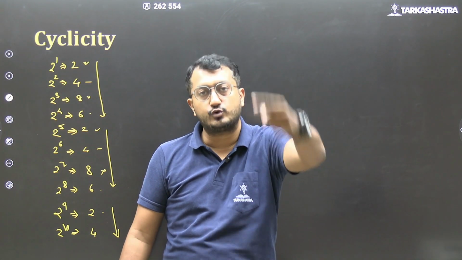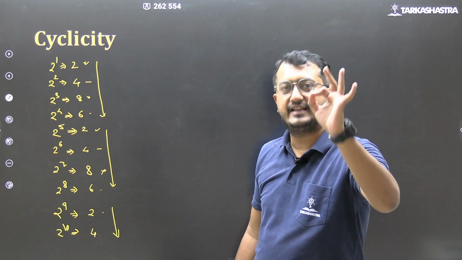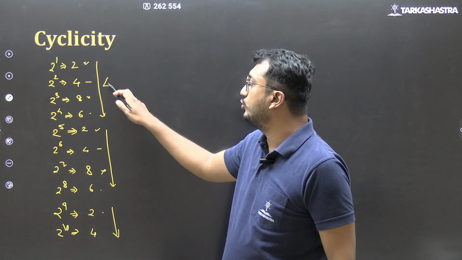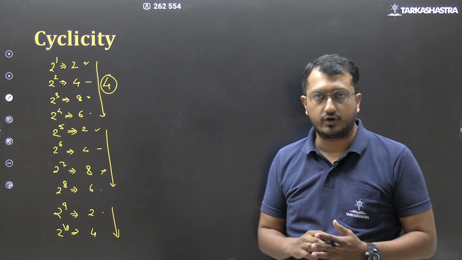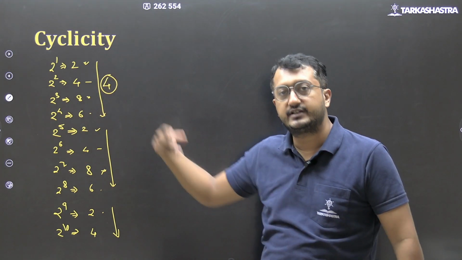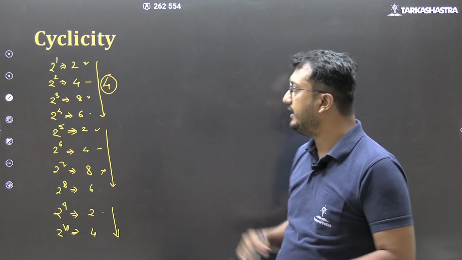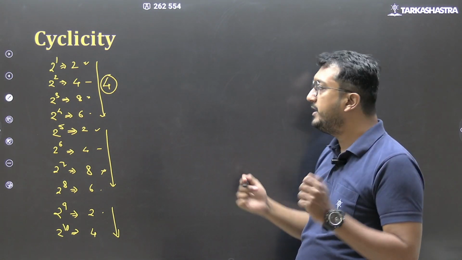2, 4, 8, 6, 2, 4, 8, 6, 2, 4, 8, 6, ऐसे cycle बनते जाएगी. That is why the cyclicity of 2 is 4. ठीक है, आप देखोगे तो 2486, 2486, 2486 रिपीट होते जाएगा. ठीक है, cyclicity अभी 4 की है. Let us try to implement it.